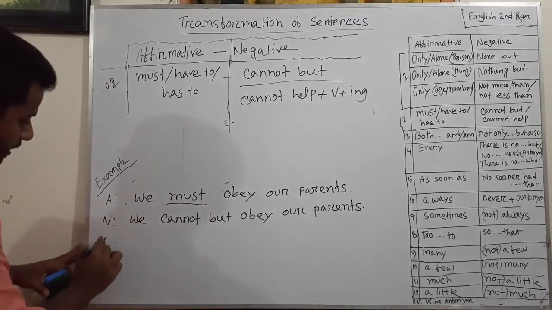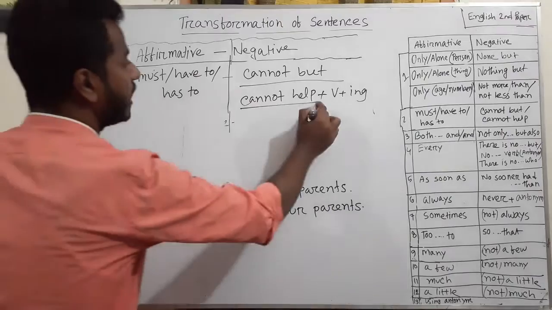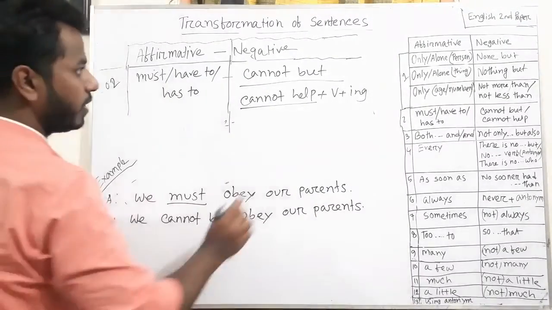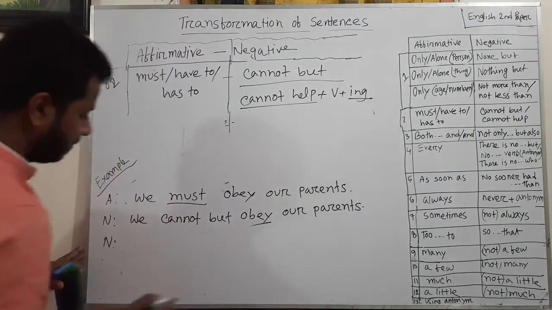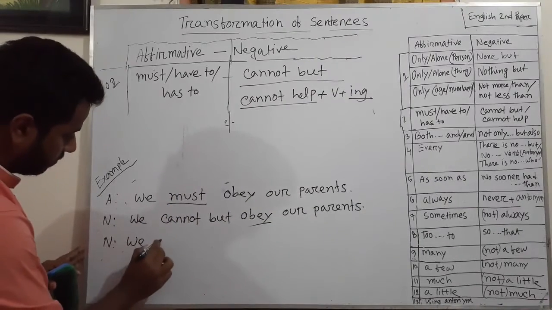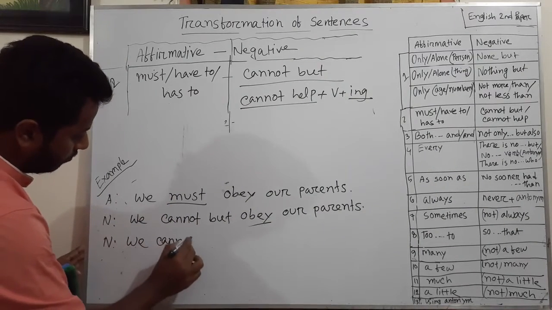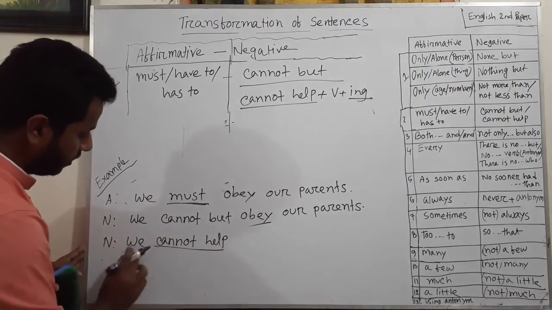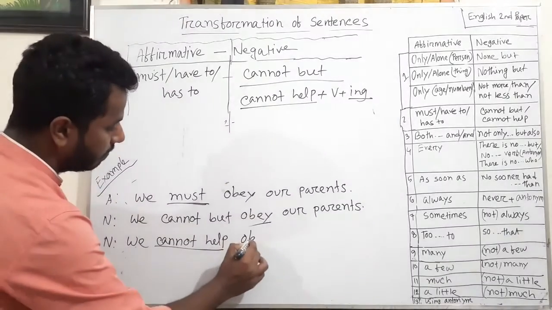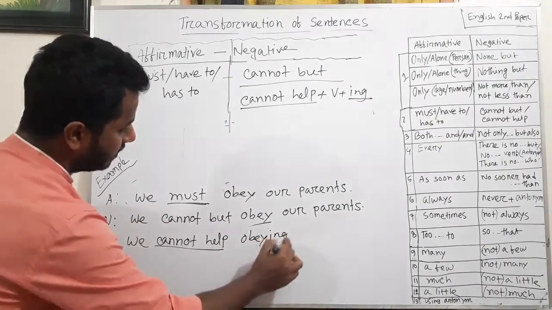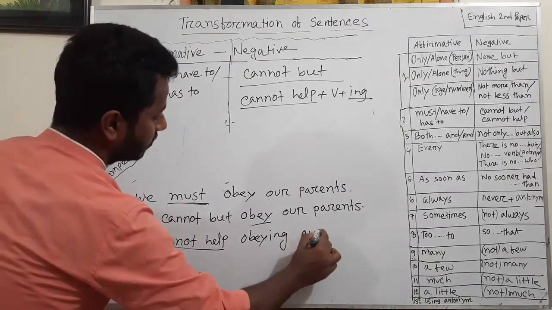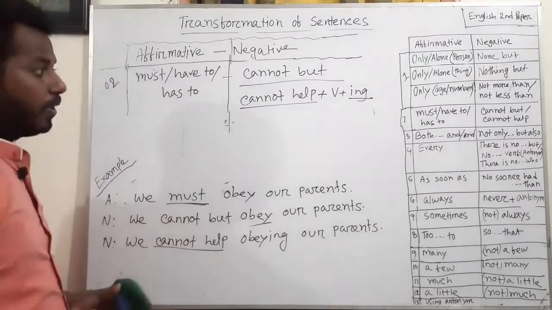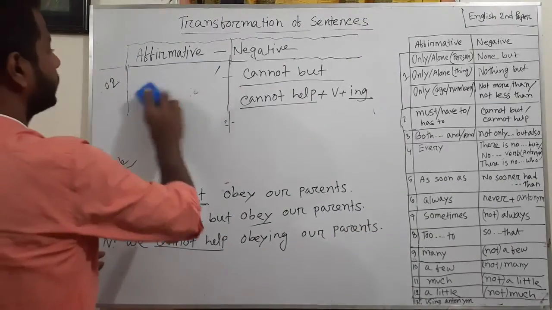But if you use cannot help instead of must, have to or has to, then you have to add ing with the main verb. For example, we cannot help obeying our parents. Instead of must we use cannot help, then the main verb with ing, then the rest of the sentence. Now the next rule.